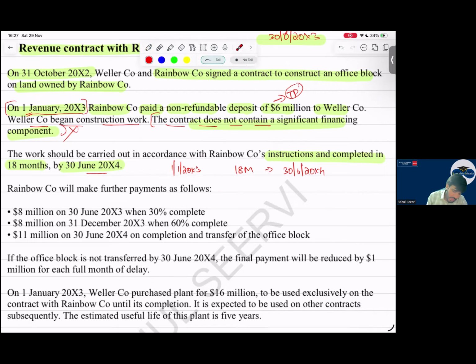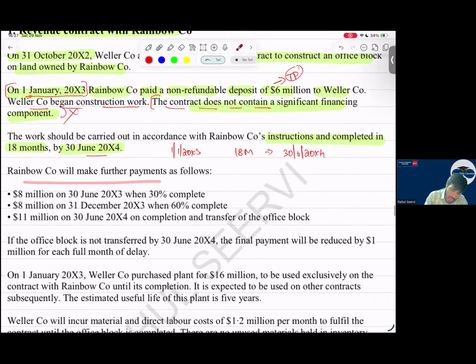Then, sir, R will make further payments. Okay, R is making the 6 million, as well as further payments are also made. These all payments will be part of what's your transaction price, because what is the meaning of transaction price? Step one is what contract should be there. Contract is there. Step number two, identify the performance obligation.